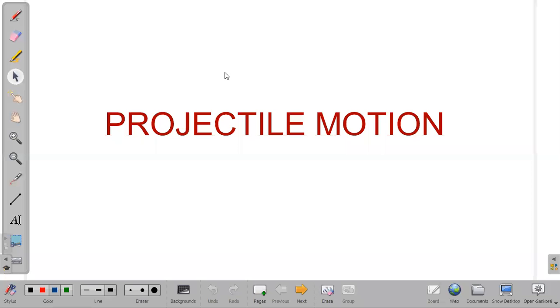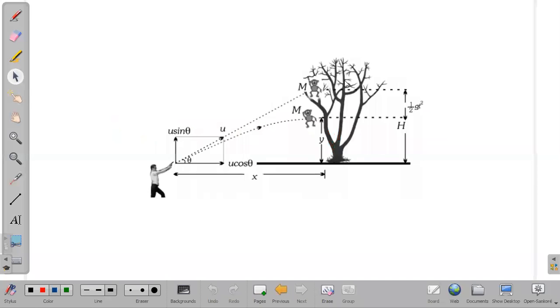So our topic name is projectile motion. I'll go with some general example here. A monkey is sitting on a tree, and a hunter is hunting the monkey with the help of a gun. He is firing with the gun.